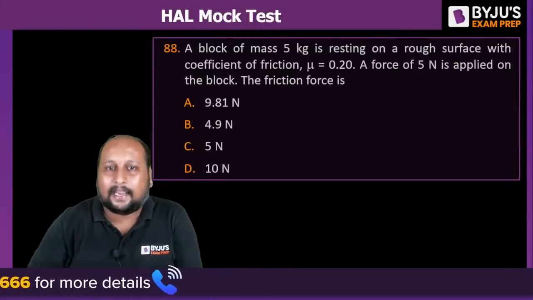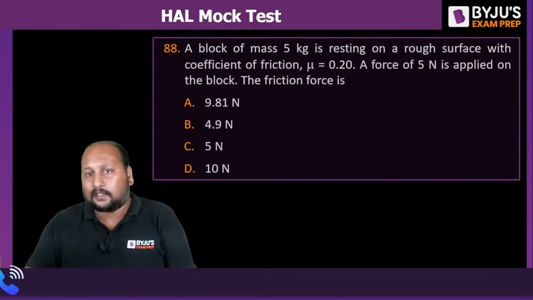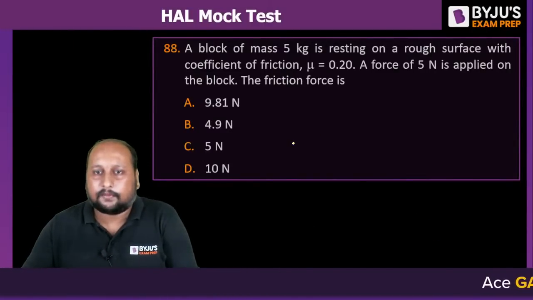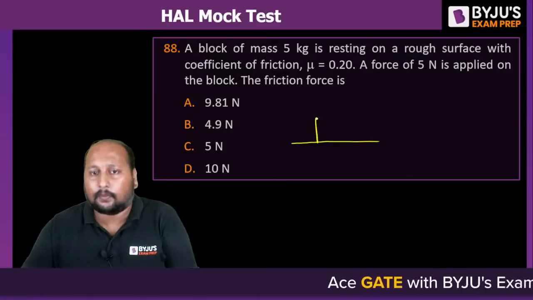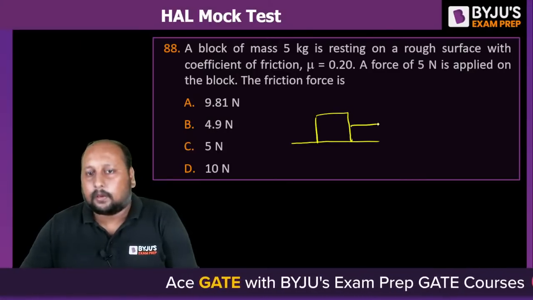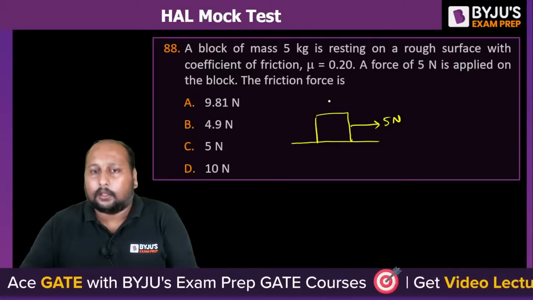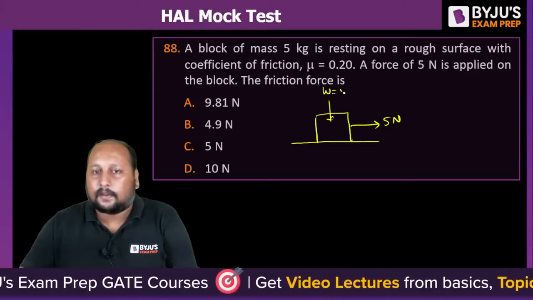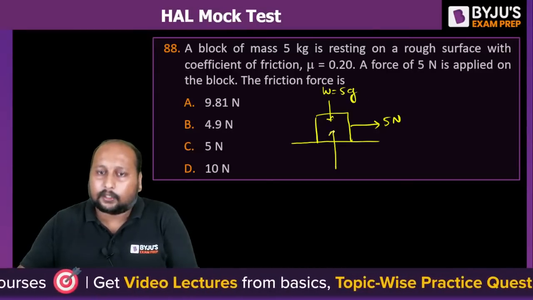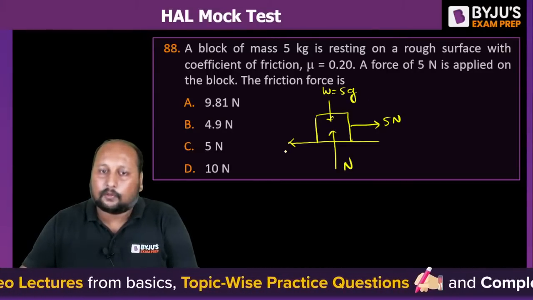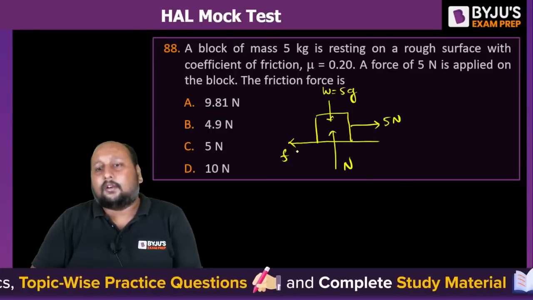Question number 88. A block of mass 5 kg is resting on a rough horizontal surface. So we are having a 5 kg block, and on this 5 kg block I am applying a force of 5 Newton. So this is your weight, that is 5g. This is a normal reaction, and we are having the frictional force. Okay, so they are asking what is the magnitude of friction force.